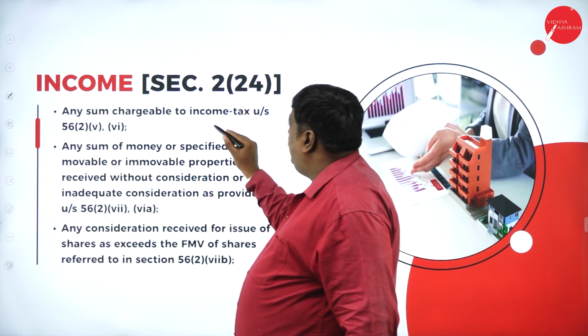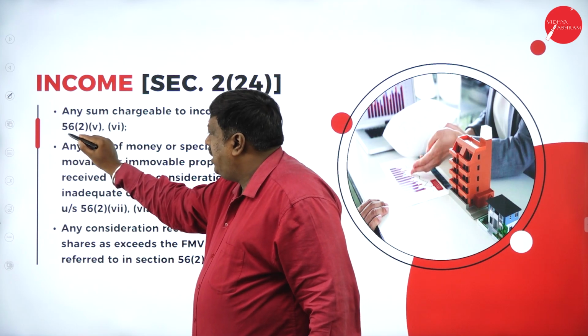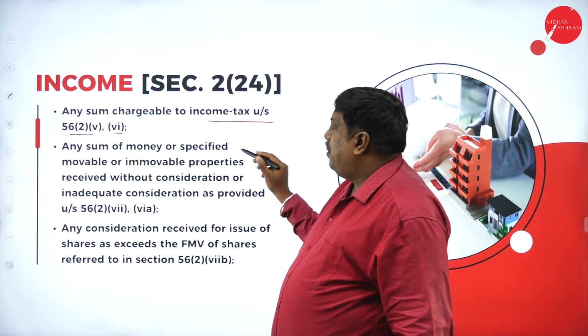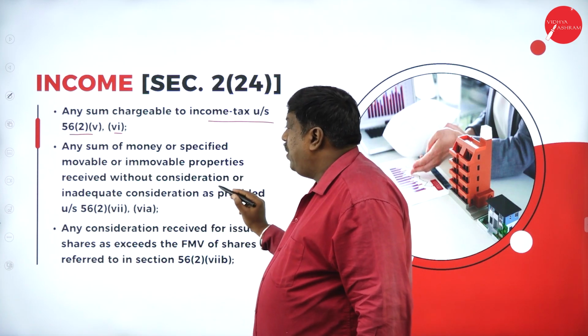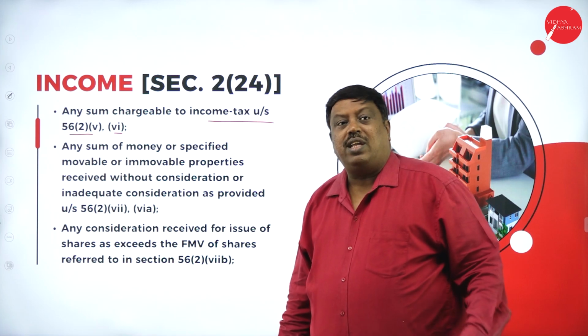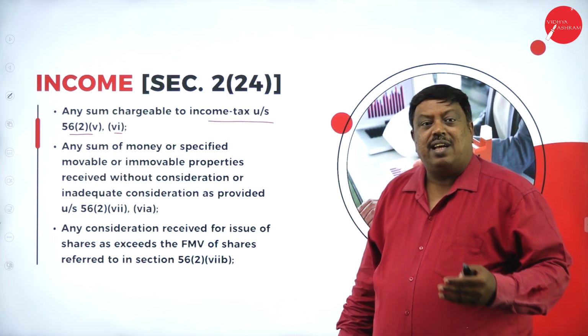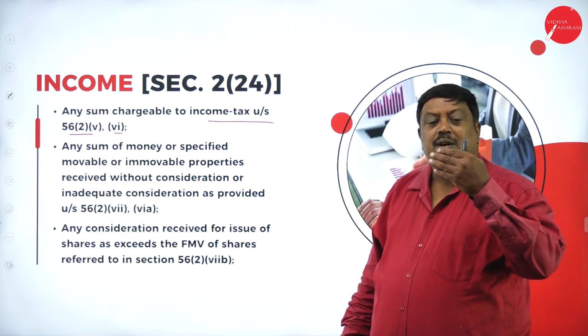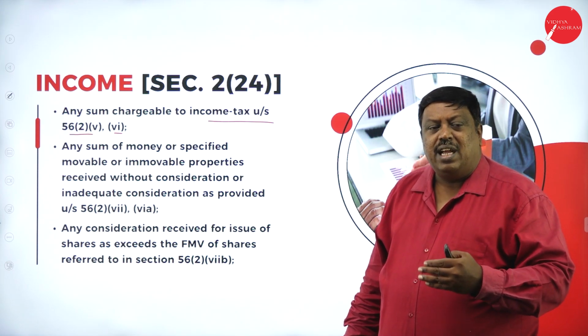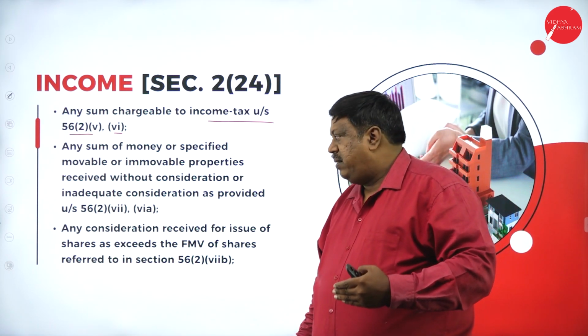Any sum chargeable to income tax under section 56(2) subclause 5, subclause 6: any sum of money or specified movable or immovable properties received without any consideration. They are saying that when I am not giving any amount for receiving such a movable or immovable asset, it is treated as income and it is taxable in my hands.